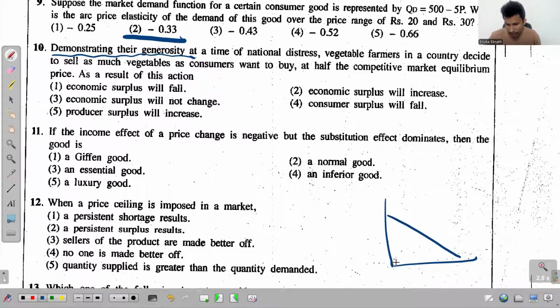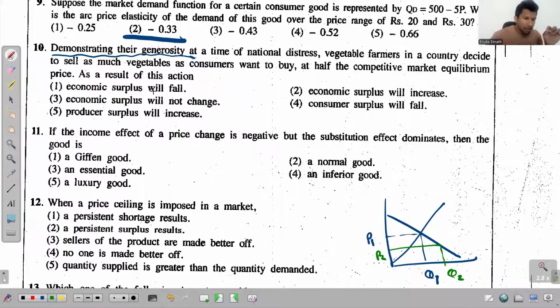Let's say this is the equilibrium, so this is the equilibrium price and the equilibrium quantity. In this given situation, the farmers decide to cut the price by half and to supply whatever quantity the consumers ask for, so the price is half now. So they will supply this much of a quantity.